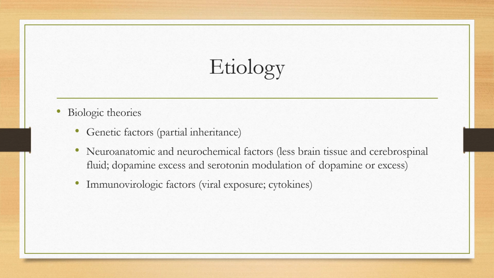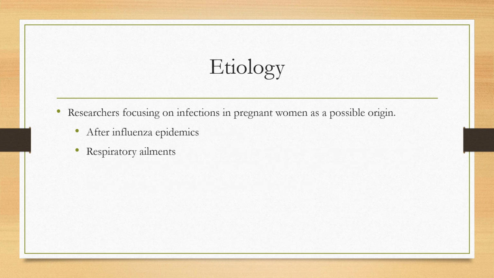Immunovirologic factors theorize that exposure to a virus or the body's immune response to a virus could alter the brain's physiology of those with schizophrenia, but new findings have not validated this theory. More recently, researchers have been looking at the possibility of infections in pregnant women as a possible cause of schizophrenia. Waves of schizophrenia have been seen in several countries, a generation after influenza epidemics, and there are higher rates of schizophrenia in kids born in crowded areas in cold weather and in conditions that are hospitable to respiratory problems.